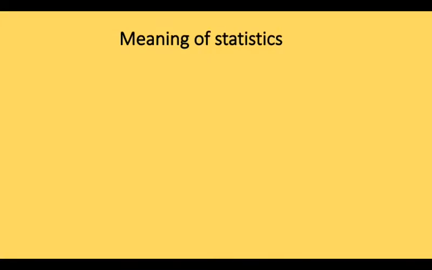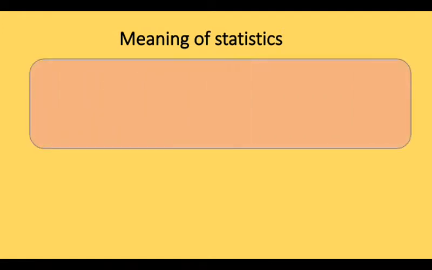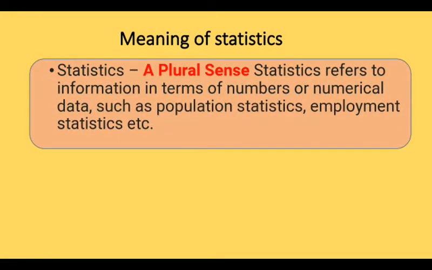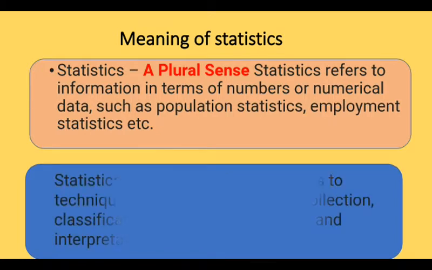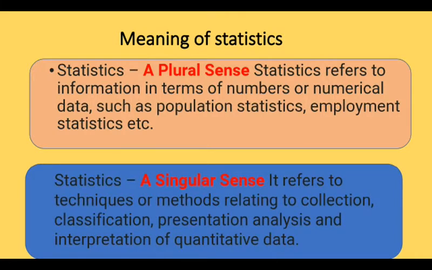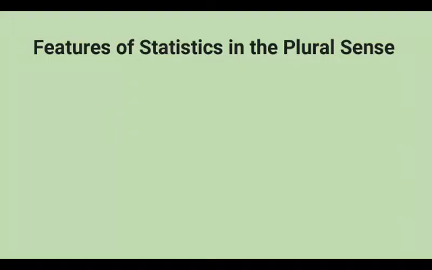Now let us understand the meaning of statistics. Meaning of statistics can be understood in a plural sense. So in a plural sense, statistics refers to information in terms of numbers or numerical data such as population statistics, employment statistics, income statistics, etc. Statistics can also be explained in the form of singular sense. And in a singular sense, it refers to techniques or methods relating to collection, classification, presentation, analysis and interpretation of quantitative data.